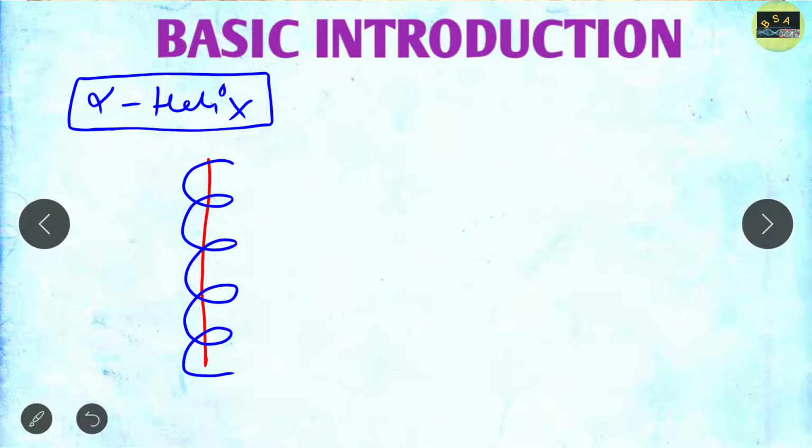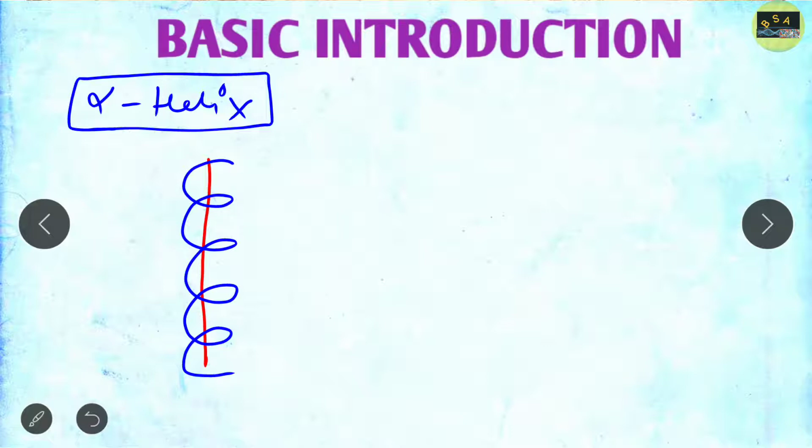So alpha helix is a rod-like structure, and a helix twists around this rod. This is the structure of the alpha helix that was given by Corey and Pauling. Till now you got a clear idea?